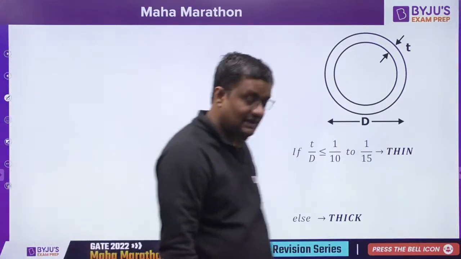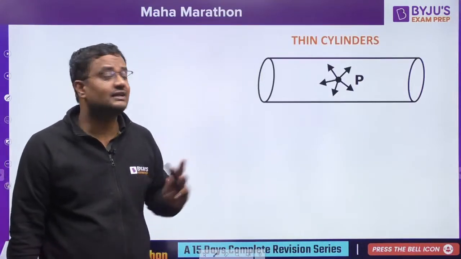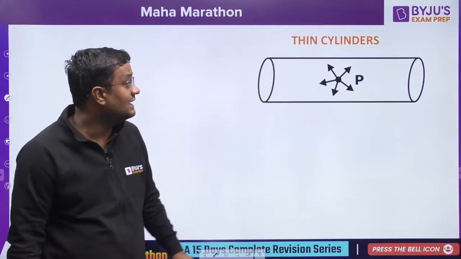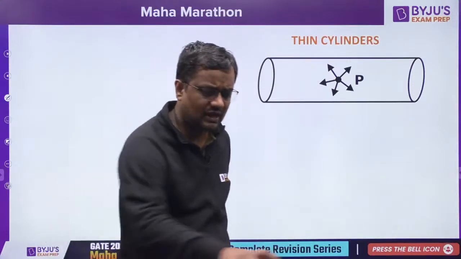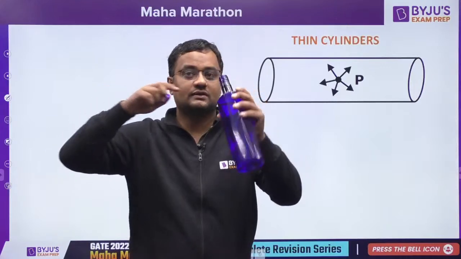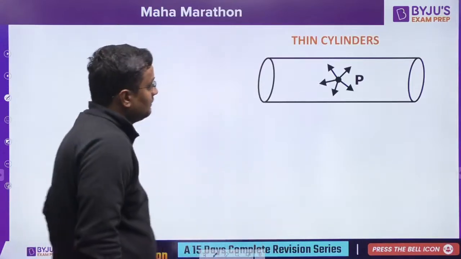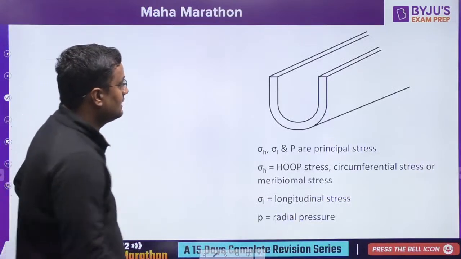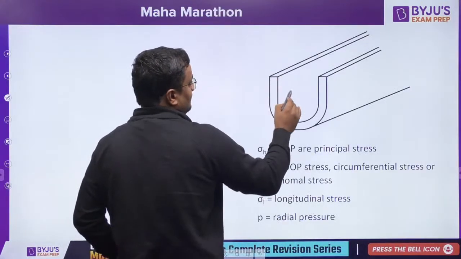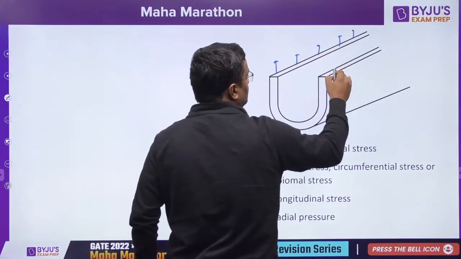Now pressure vessels. Guys, suppose there is a cylinder, and the cylinder is filled with some gas at pressure P. Then there will be stresses inside the member. If I cut this like this and see it by cutting, it will look like this. So these stresses are hoop stresses.